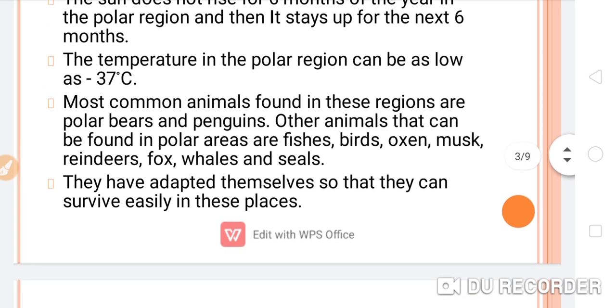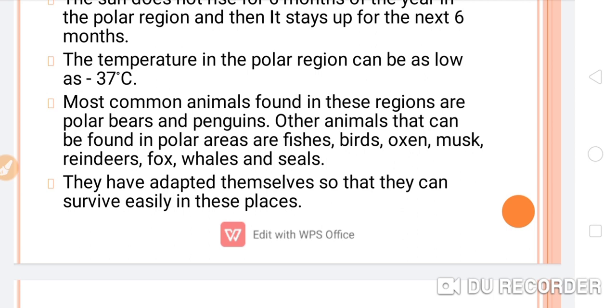The most common animals found in these regions are polar bears and penguins. Some other animals that can be found in the polar areas are fishes, birds, musk oxen, reindeer, foxes, whales and seals. These are all the animals which you can find in this polar region.